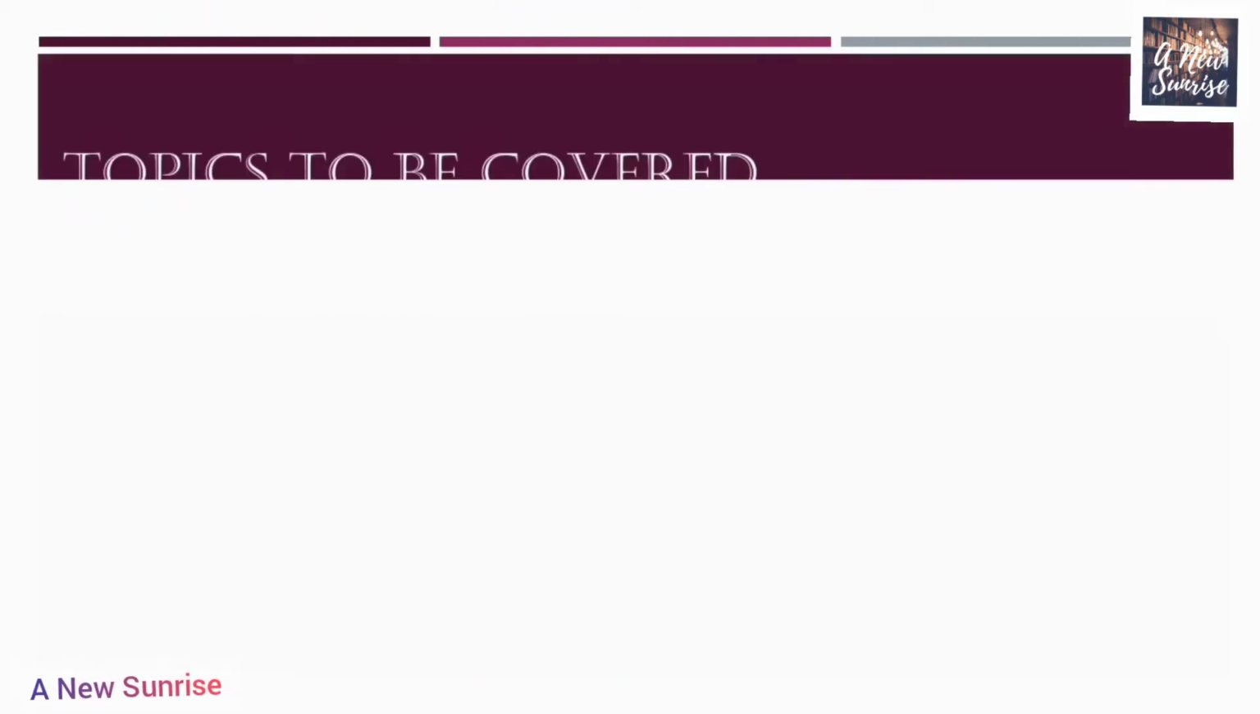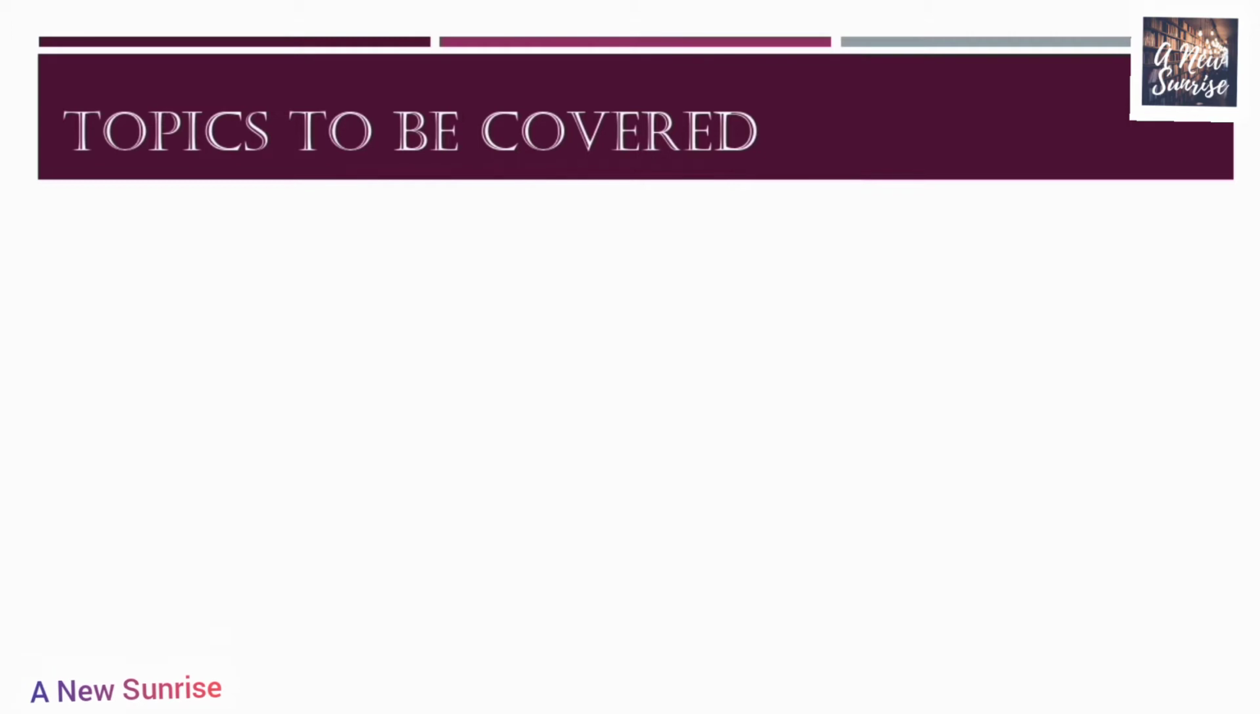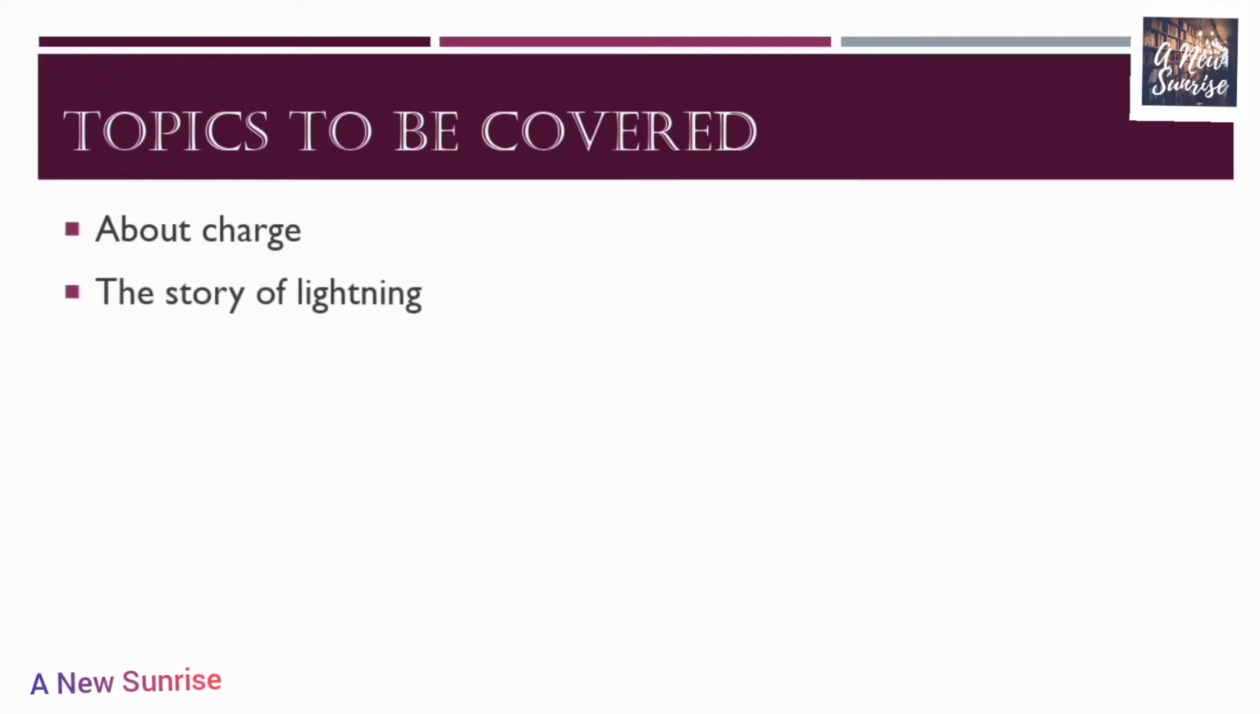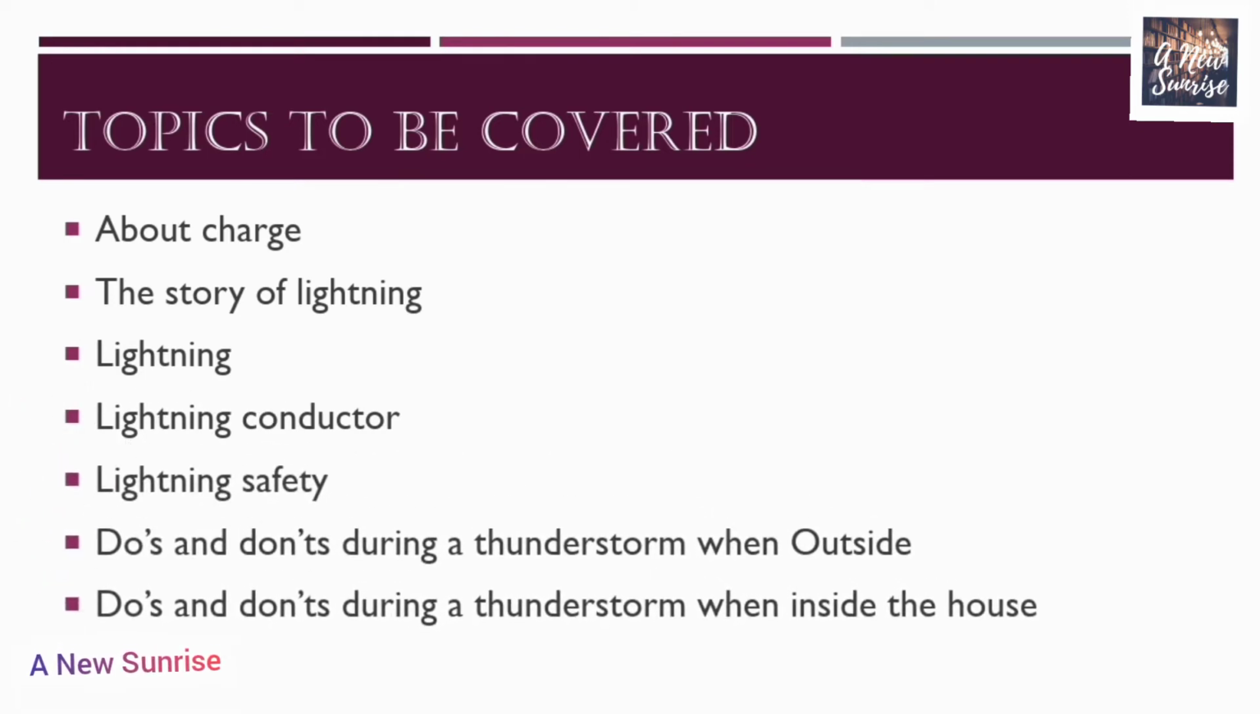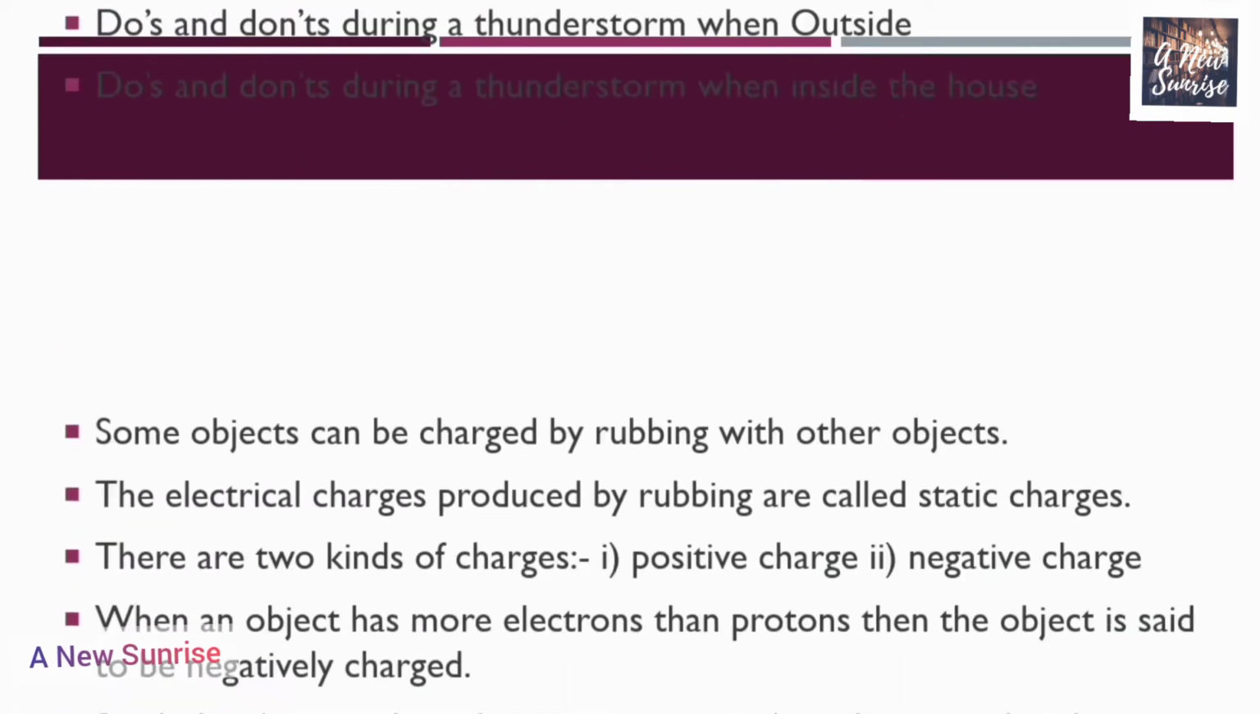Before starting the video, first of all, let us see what topics we're gonna cover in this particular video. The first topic is charge. Second, we will see the story of lightning, meaning how lightning occurs. Third, we will see what lightning is. Fourth, we will learn about the lightning conductor. Fifth, we will see lightning safety. The sixth topic is do's and don'ts during a thunderstorm when we are outside. And at last we will study do's and don'ts during a thunderstorm when we are inside the house. So let's start the chapter.